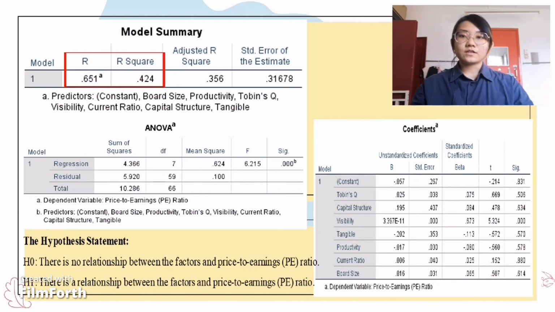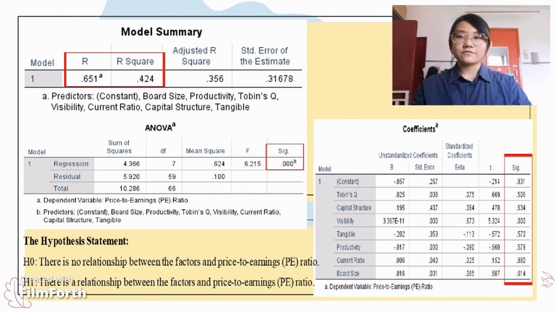Next, the p-value in the ANOVA table, 0.000, represents there is a statistically significant relationship between the variables, but following the coefficient table, only feasibility has a p-value of 0.00, which is lower than 0.05, and the other variables are higher than 0.05. Therefore, we can conclude that feasibility can affect the PE ratio as they have a relationship. All in all, tangible and productivity can explain the change of EPS, while feasibility can explain the PE ratio. That is all from us. Thank you for your time.